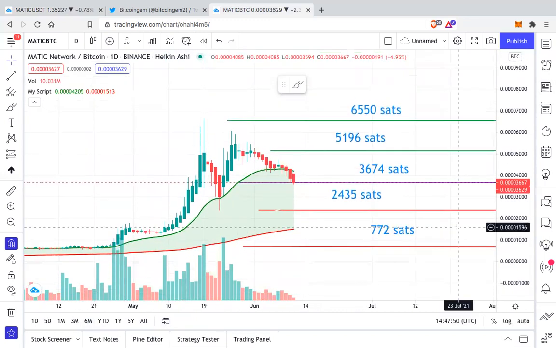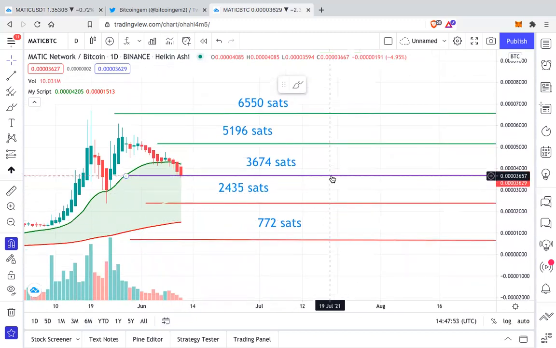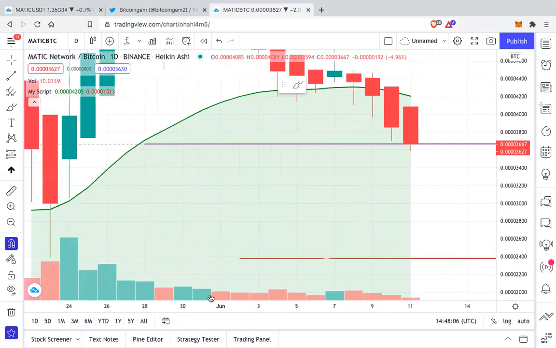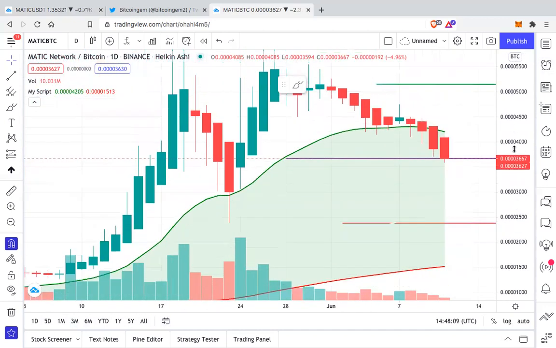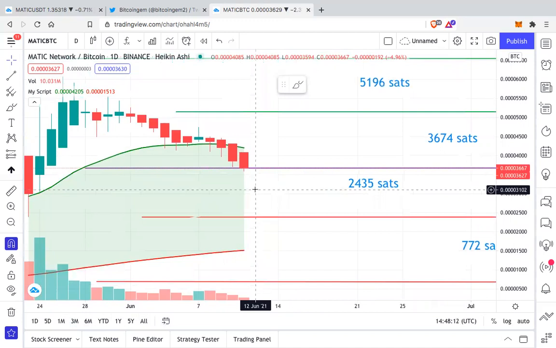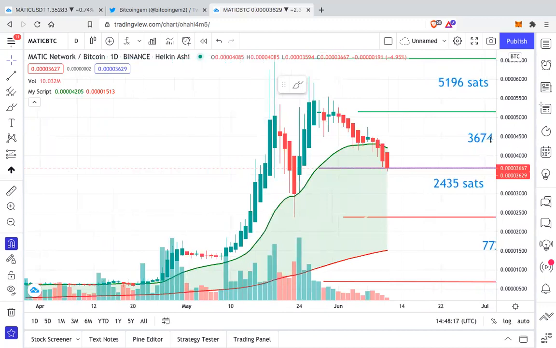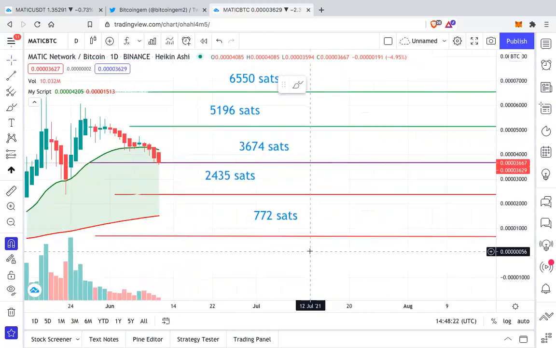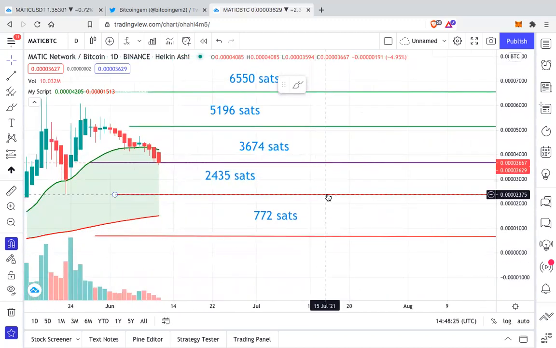Currently, Matic BTC is not bearish. This purple line that you are seeing, sorry, it is getting support with this purple line, which is our bull support, in my opinion. So currently Matic is getting support, but this is the last line of defense for Matic to be bullish on the daily chart in the Matic BTC pair. If it breaks this, then the next immediate two supports are at 2435 sats and at 772 sats.